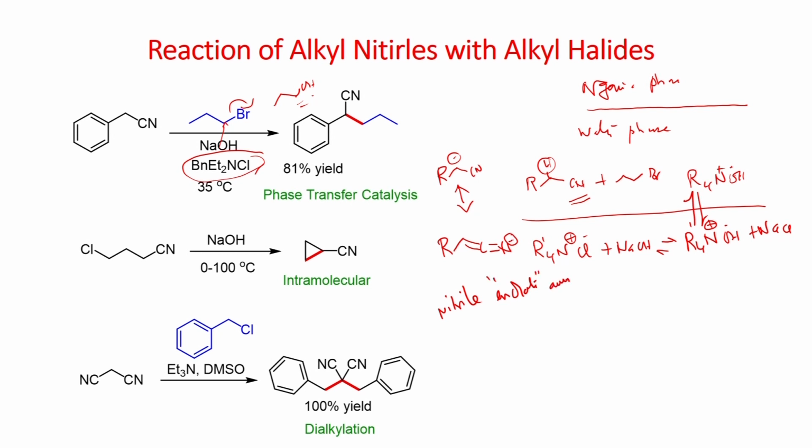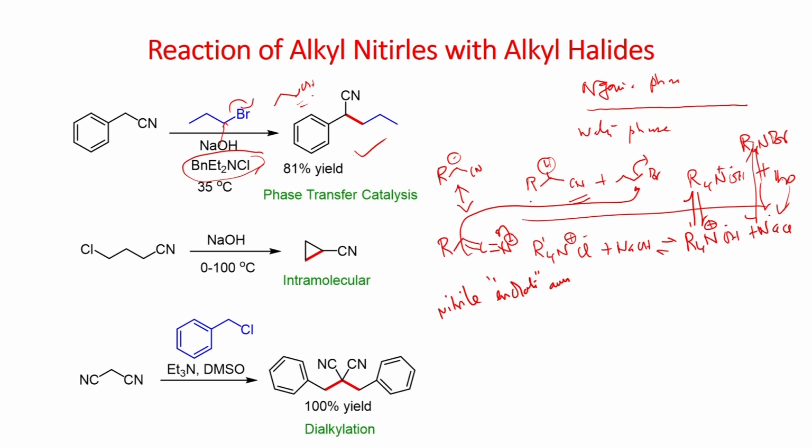Once we have this, it can undergo reaction here, and you generate ammonium bromide plus the product and water. The water will go into the aqueous phase, and similarly this also can exist in equilibrium with this one, then again it will react, and in this way it goes.